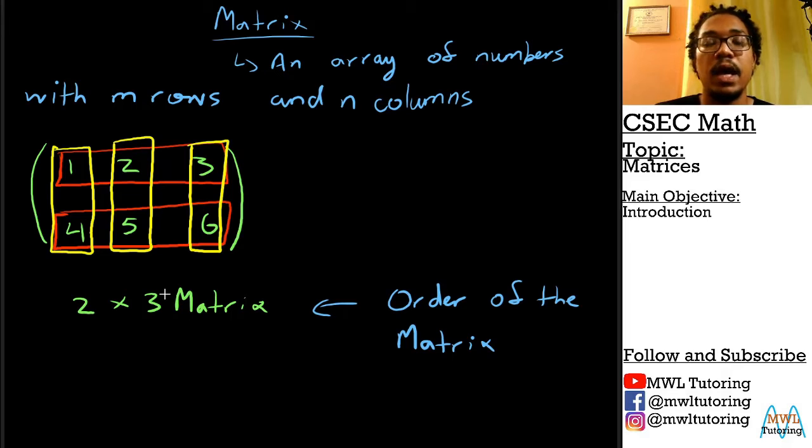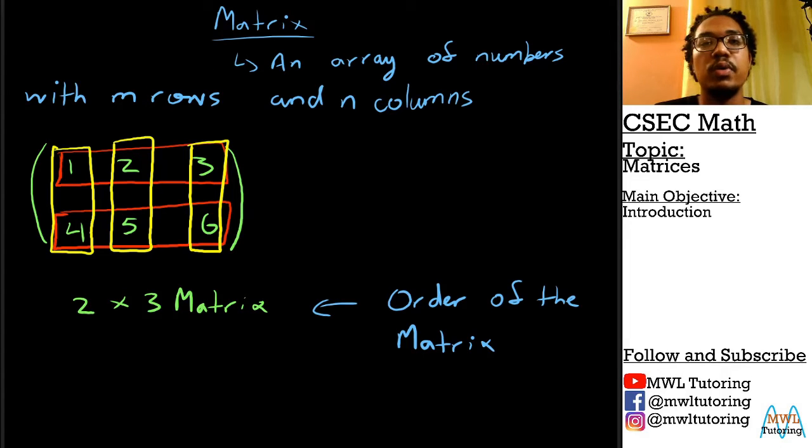Some people may be confused, but we're not actually multiplying this. We're not going to say 6, we're just going to leave it as 2 by 3, because we're saying 2 rows by 3 columns. That's how we define matrices, in terms of how many rows by how many columns.